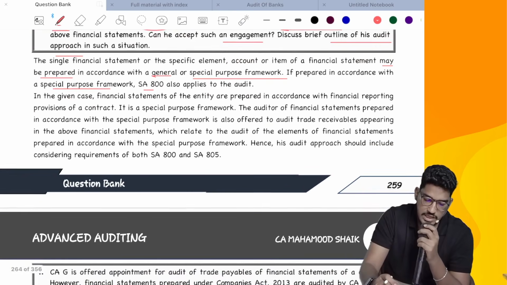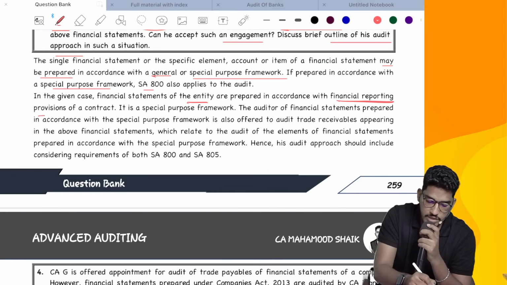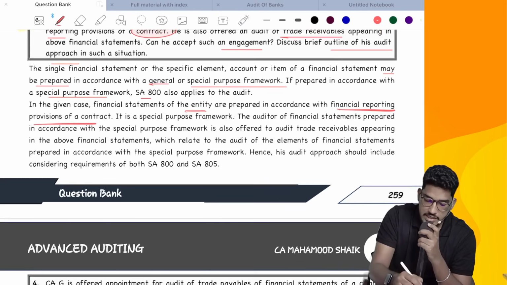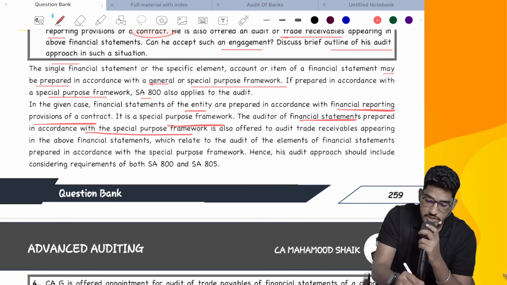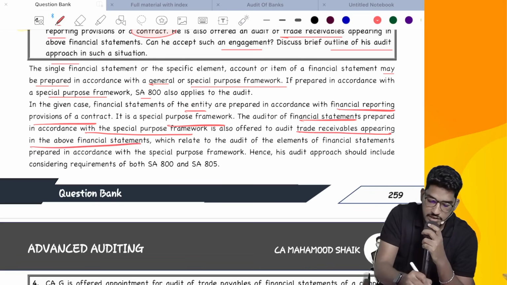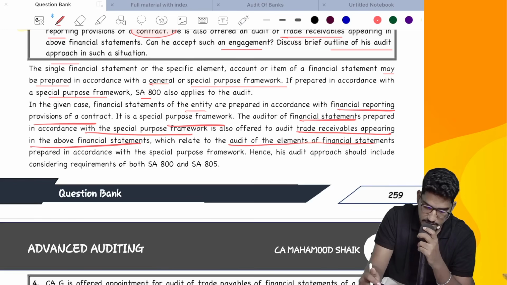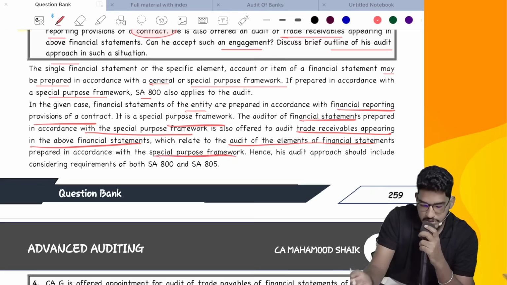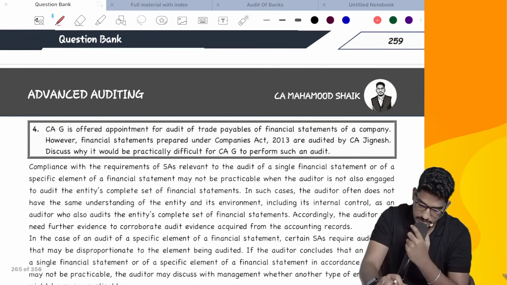Next. In the given case, financial statements of an entity are prepared in accordance with financial reporting provisions of a contract. It is a special purpose framework. The auditor of the financial statements prepared in accordance with special purpose framework is also offered to audit trade receivables appearing in the above financial statements, which relate to the audit of elements of financial statements prepared in accordance with special purpose framework. Hence, his audit approach should include both SA 800 and 805. Next.